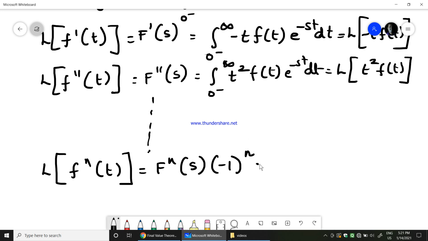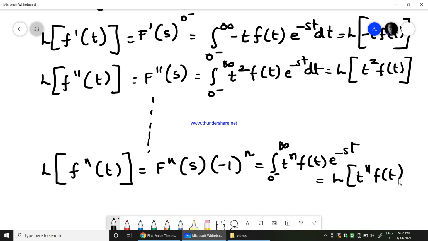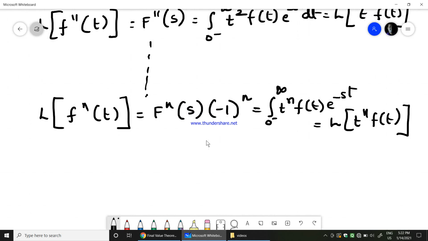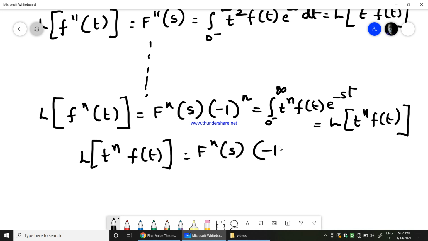Which is equal to integration of 0 minus to infinity t to the power of n f of t e power minus st, and this is nothing but Laplace transform of t to the power of n f of t. Therefore, finally you can say the Laplace transform of t to the power of n f of t would be equal to F n of s into minus 1 to the power of n. So this is the Laplace transform that we get.